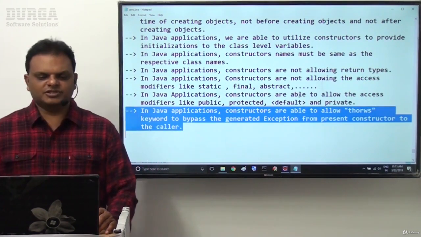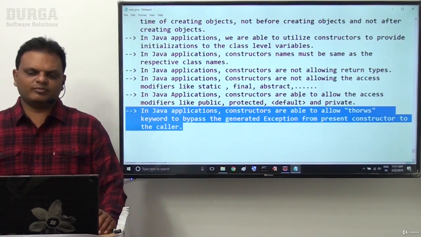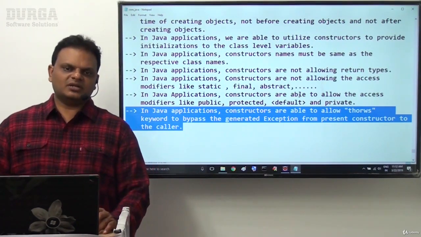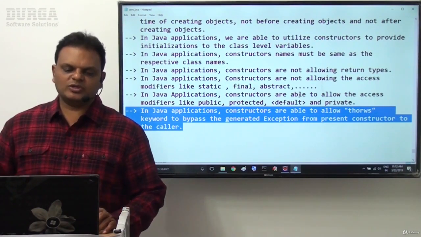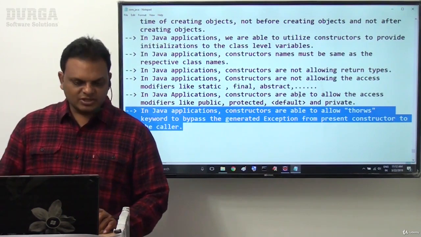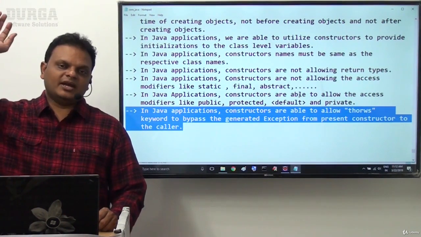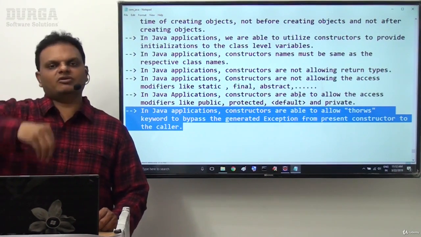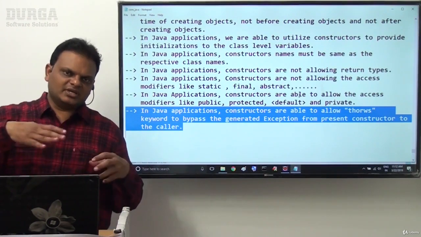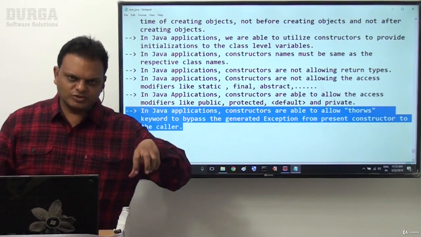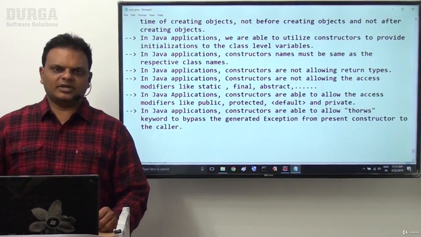In Java applications, constructors are able to allow throws keyword to bypass the generated exception from present constructor to the caller. Maybe the caller may be a normal Java method or it may be another constructor. But whatever the exception generated in the present constructor, to bypass that exception to the caller, here we are going to use the throws keyword directly. These are the various points about constructors.